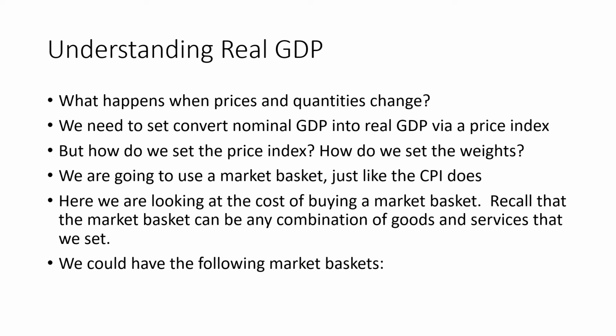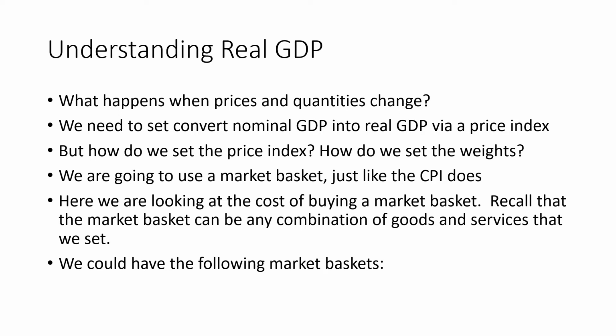So we see what happens when these prices and quantities change, and what we want to do is find some way to make comparisons from year to year, not only in terms of nominal, but in terms of these real values. And so we're going to have to create some sort of price index. The problem is, how do we set that price index and how do we set the weights, right? In our simple economy here, we only have two goods, coffee and phones, but the real economy has tens of thousands, if not hundreds of thousands of different types of goods and services. So not only do we have to decide which goods and services we're going to include, but we have to determine the weight. How are we going to weight these?